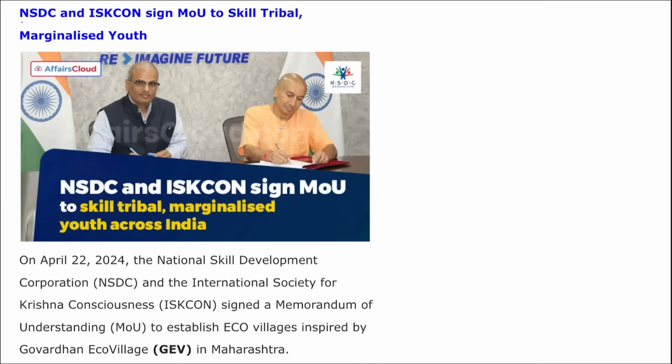Correct? Moving on, here you can see NSDC and ISKCON signed a memorandum of understanding to skill tribal marginalized youth in India. Under this MOU, it will establish eco villages inspired by Govardhan Eco Village in Maharashtra.